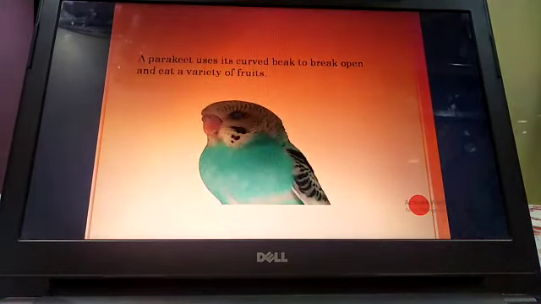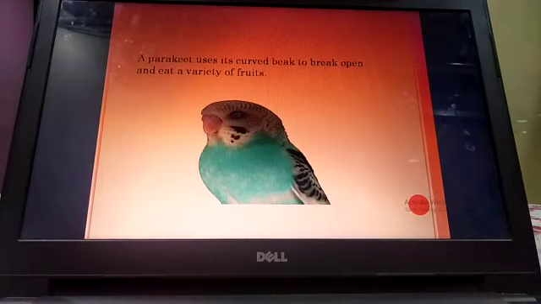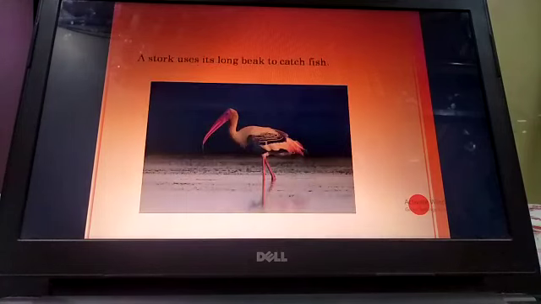Now this is a different type of bird. What is this? This is a parakeet. A parakeet has a curved beak. It uses its curved beak to break open and eat a variety of fruits. Like parrot eats guava, in the same way it also likes to eat different types of food, so it has to open up and eat a variety of fruits. So that is why it has a curved beak.